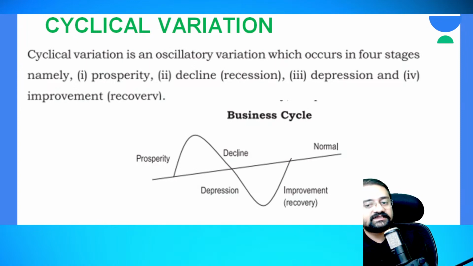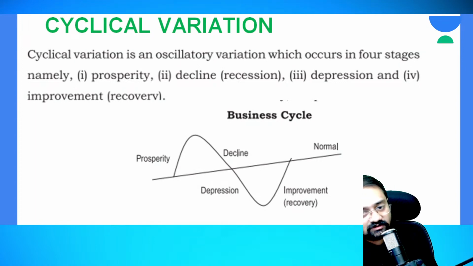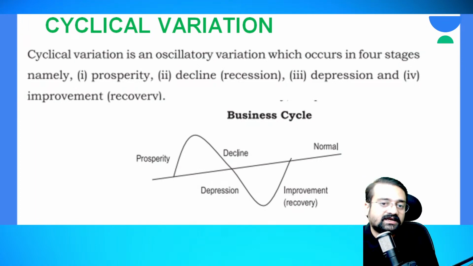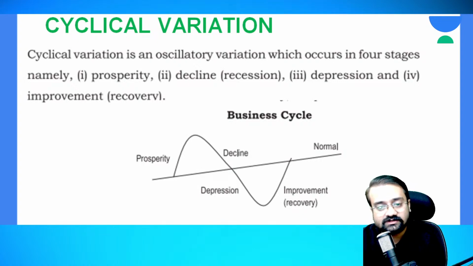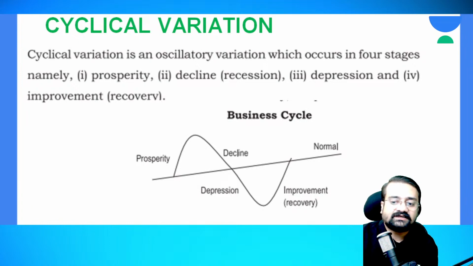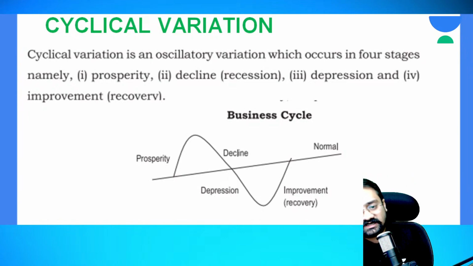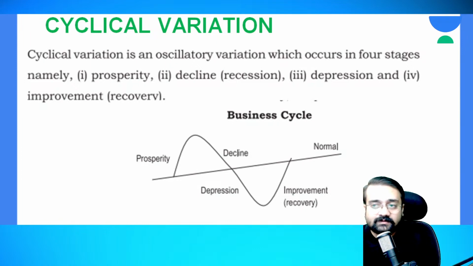So prosperity means the sales start to increase, or the demand for that commodity also increases or grows. The numbers are growing here, and at a certain stage in the prosperity stage, these numbers are at peak.